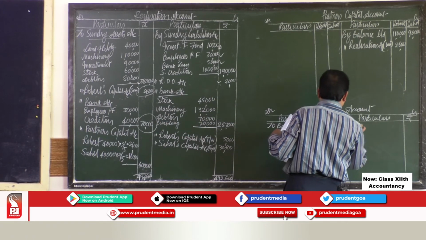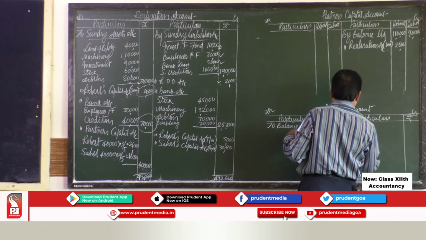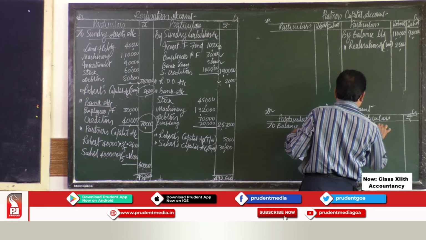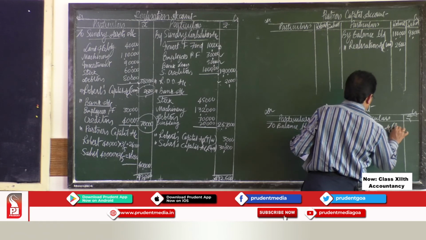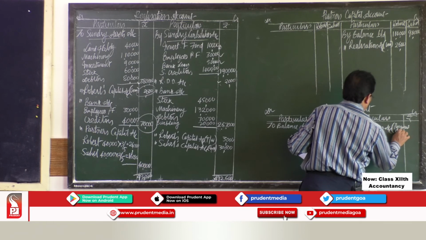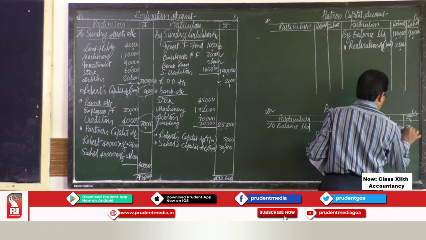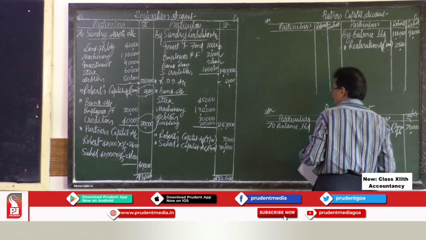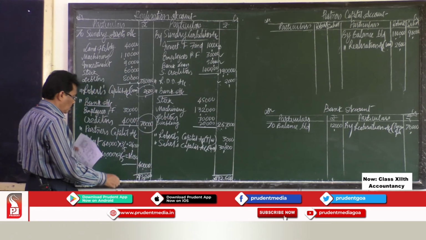So by realization account, this is for payment of liabilities. Liabilities paid is rupees 70,000. So this liability paid is over.